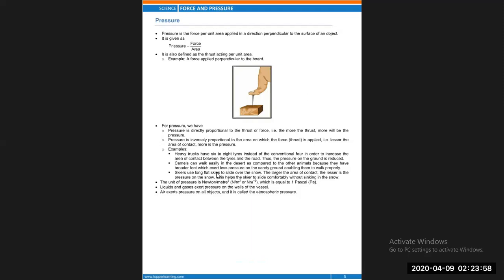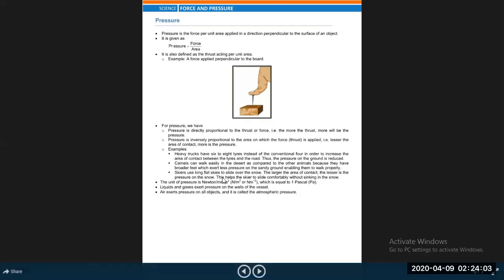Therefore, skiers use long flat skis to slide over the snow. Skiers use long flat skis to slide over the snow due to increased area. The larger the area of contact, the lesser is the pressure on the snow, and this helps the skiers to slide comfortably without sinking into the snow.